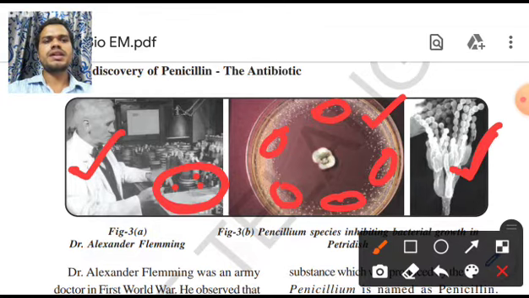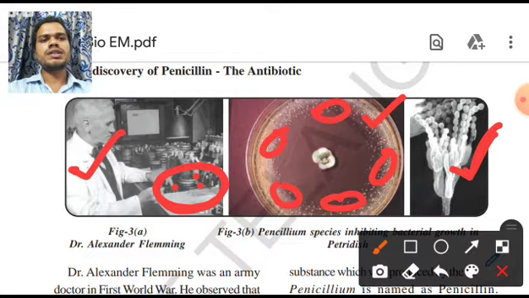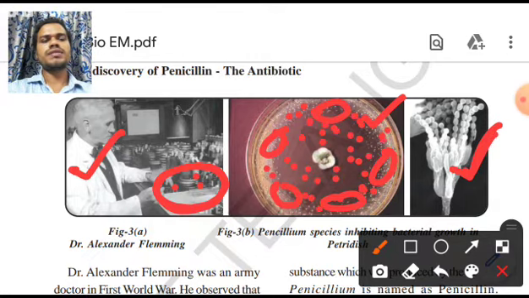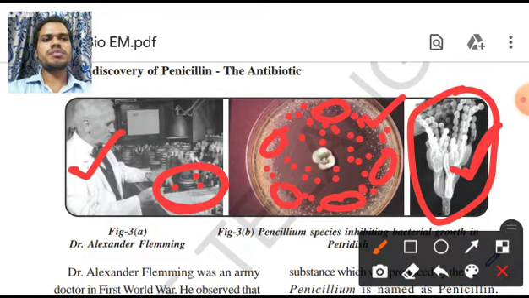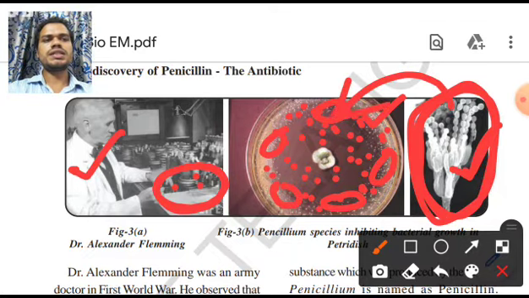from this fungus, and soon after he experimented by putting it on the bacteria. Whenever he put this liquid on the bacteria, the bacteria started dying. So what did he conclude? He concluded that there is a special liquid inside this fungus, and this special liquid is useful in killing the bacteria.